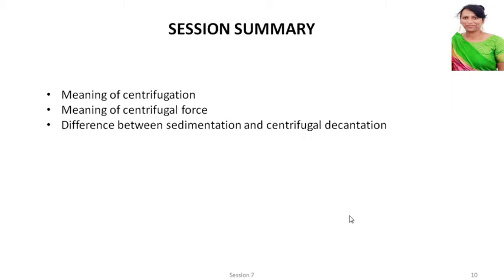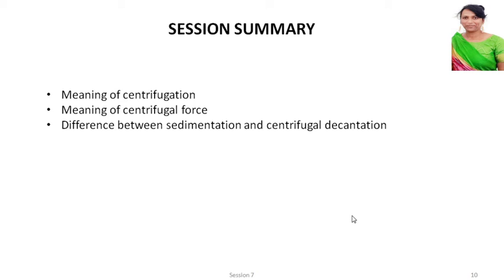So finally, to summarize this whole session, we have seen what is centrifugation and what is centrifugal force. We have seen sedimentation, where you allow the particles to settle down. You can allow that to settle down under gravity, or you can use magnetism, or you can use centrifugal force.